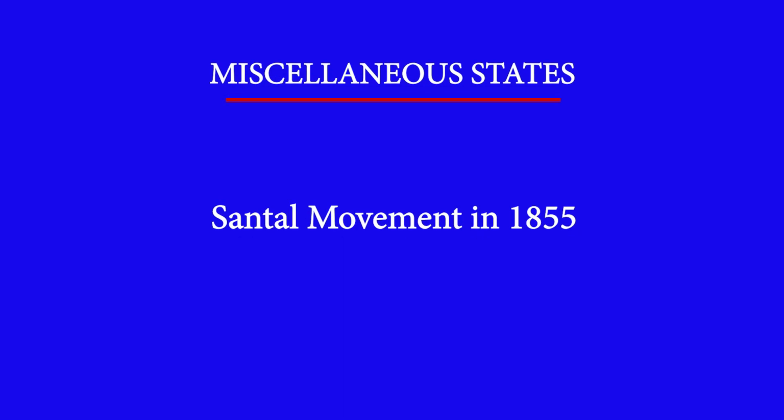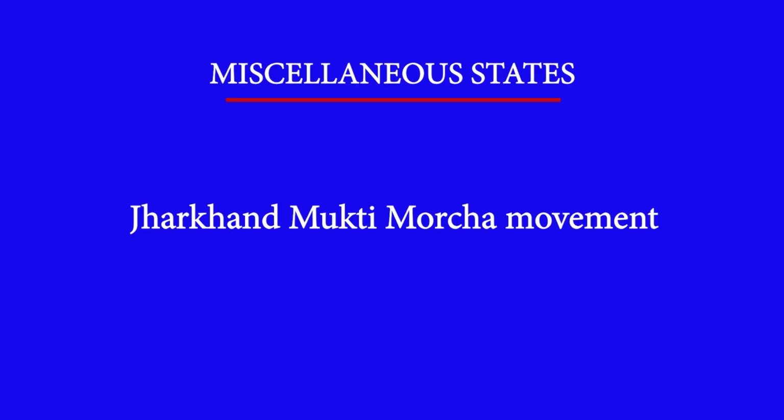In fact, it was first raised during the Santhal movement of 1855, when the Santhal Parganas was created right after the movement. After India's independence, the Marxist party also supported the demand of the Jharkhand Party, the Jharkhand Mukti Morcha, that was leading the movement for Jharkhand,